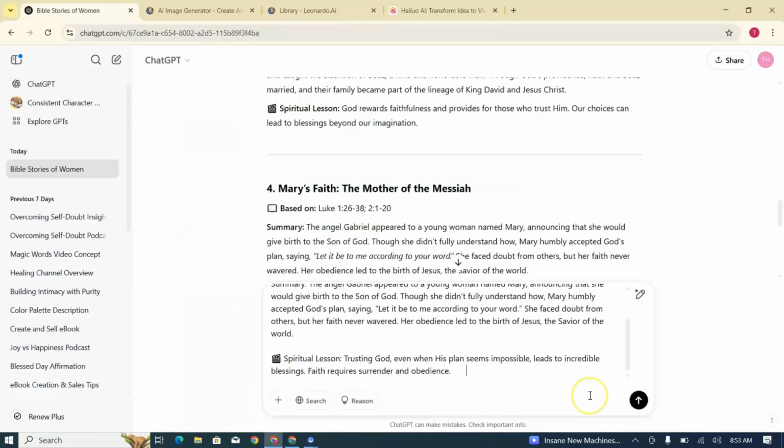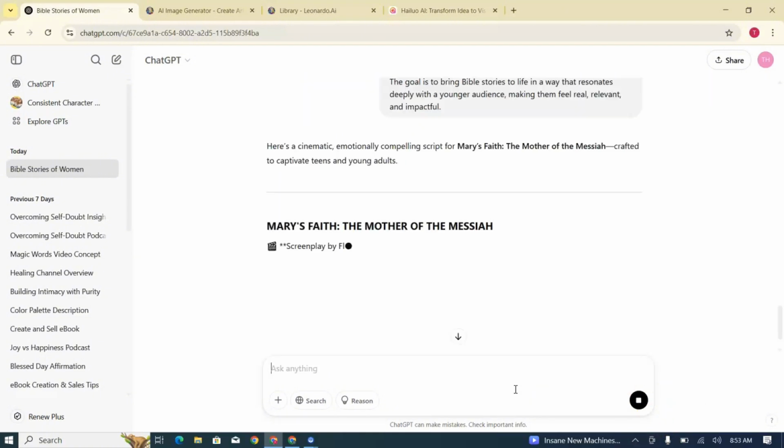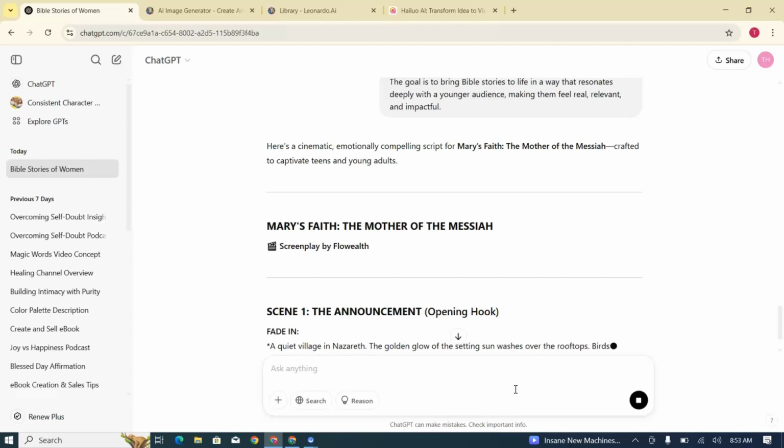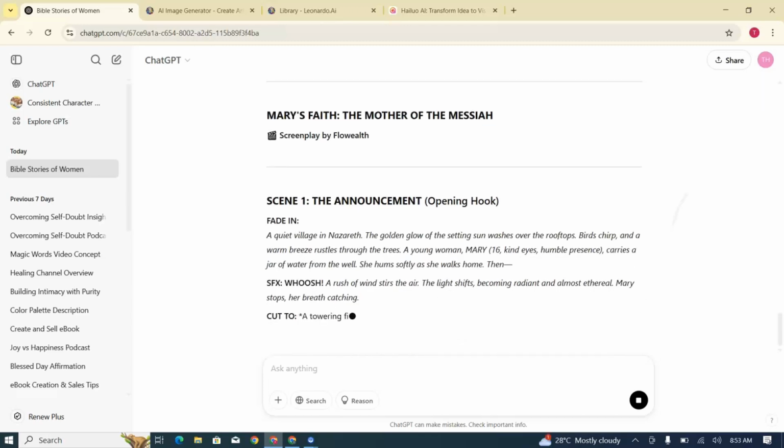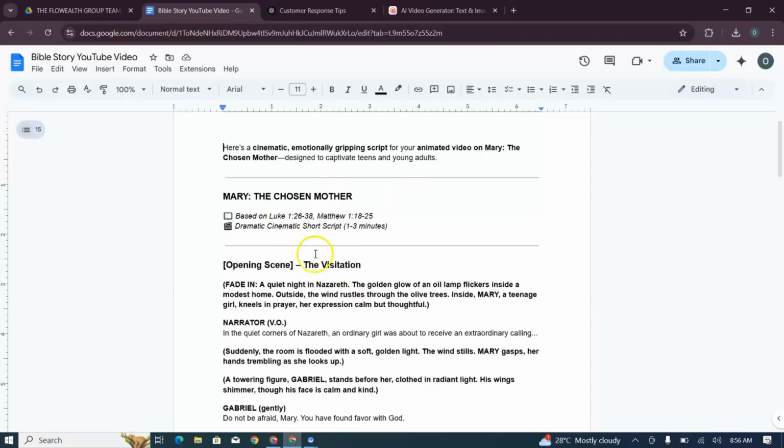Now this second prompt will help generate a 1 to 3 minute story based on the Bible title you have selected. You can adjust the story length by modifying the prompt details. Once ChatGPT has written the full story, copy it and paste it into Google Docs. Doing this will make things a lot easier later on. So I have now copied the script into Docs.